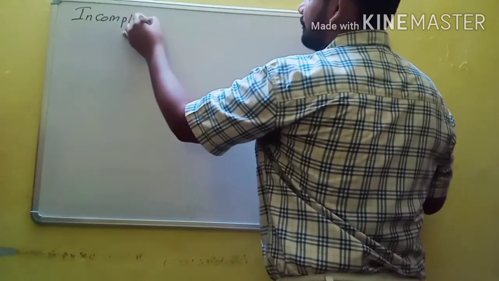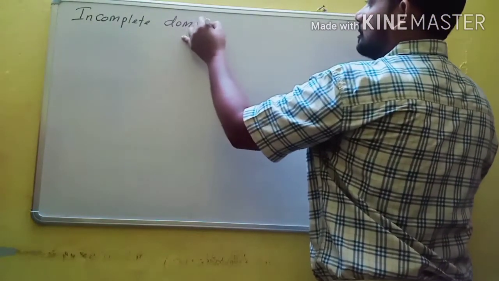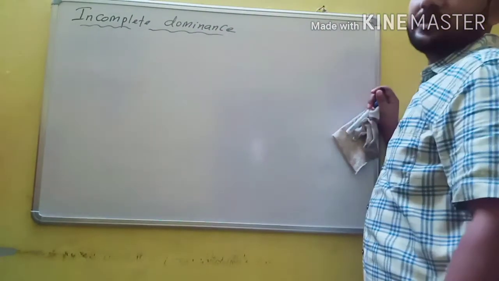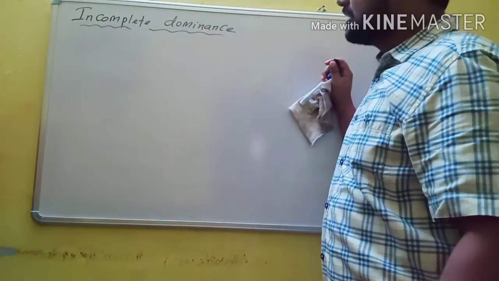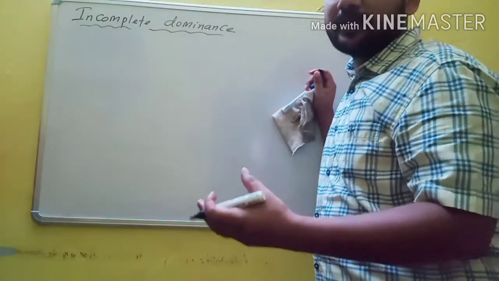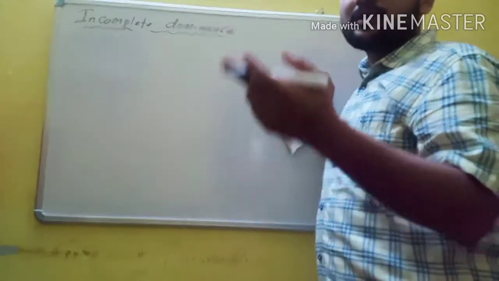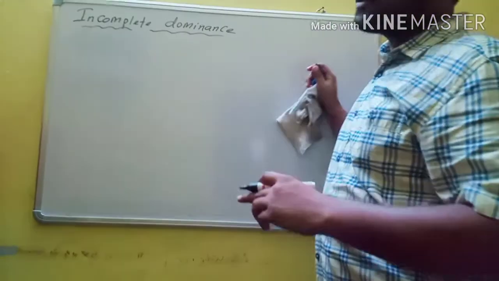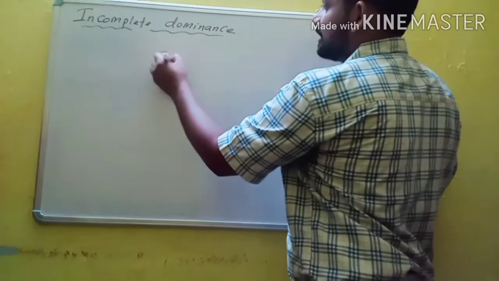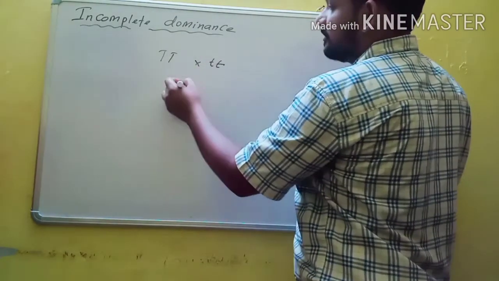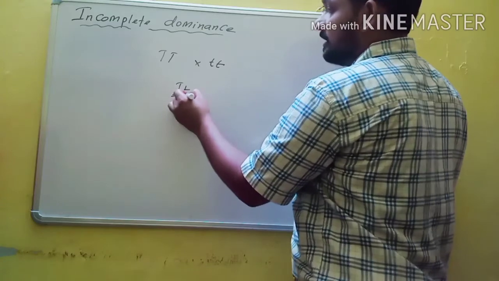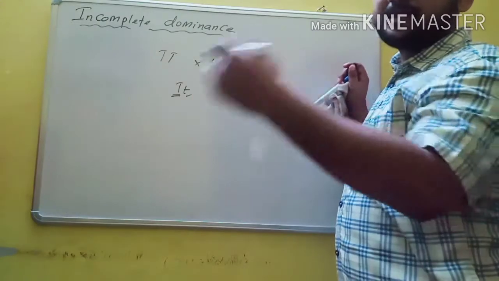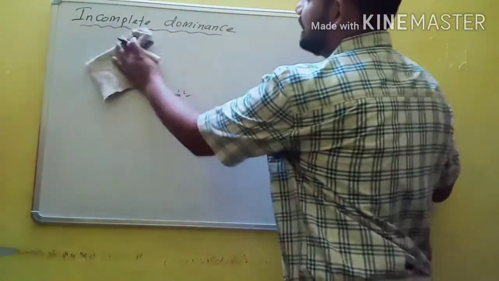According to the law of dominance, in the heterozygous condition, one of the two parents dominates over the other. But what is incomplete dominance? It is a phenomenon in which two contrasting alleles of the same gene are not dominant. For example, capital T is tall, small t is dwarf. In the heterozygous condition, tall is dominant and dwarf is recessive. But in this condition, neither is dominant, and an intermediate effect is developed. That is called incomplete dominance.